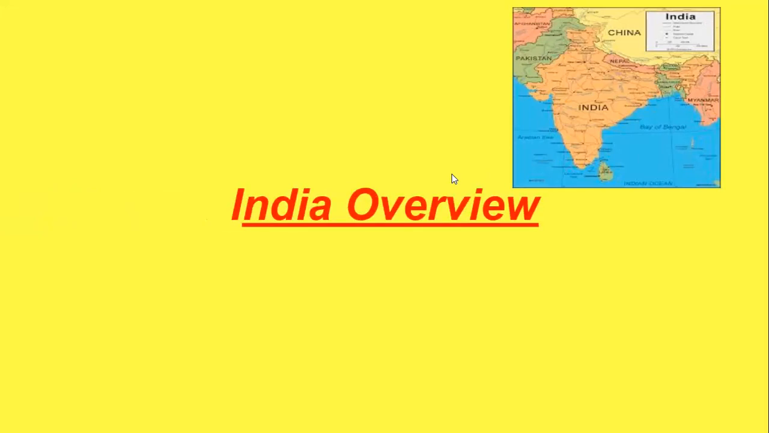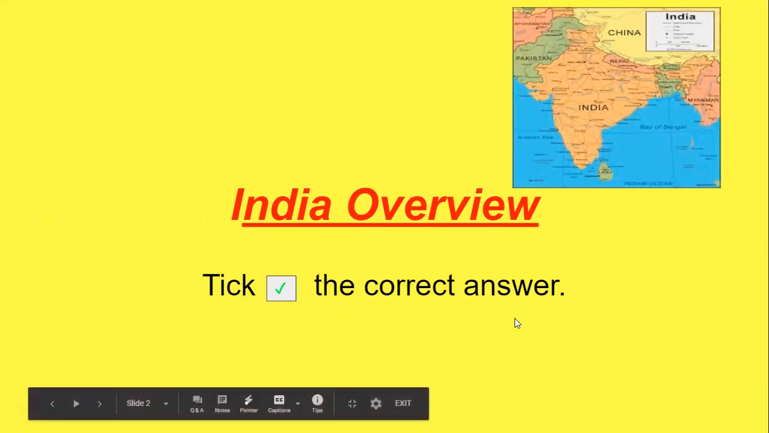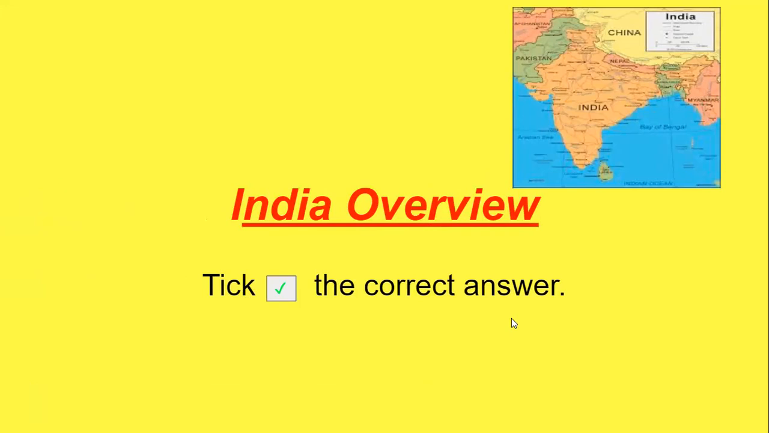Look here, I am showing the map of India and the neighboring countries, and some oceans and seas. We will study about each one separately. The name of the chapter is India Overview. In your exercise it is tick the correct answer. Some options are given, you have to tick the correct answer from the options given. So let us start with sentence number 1.